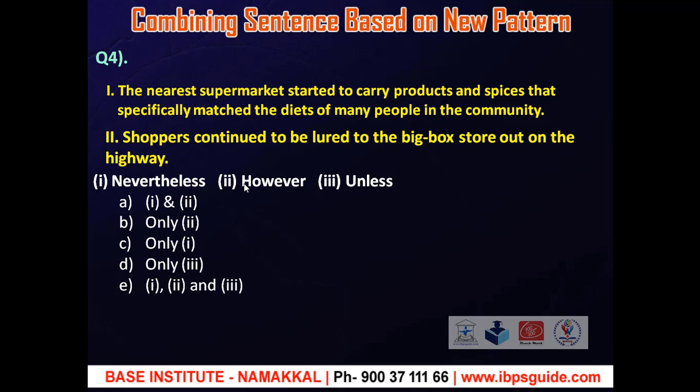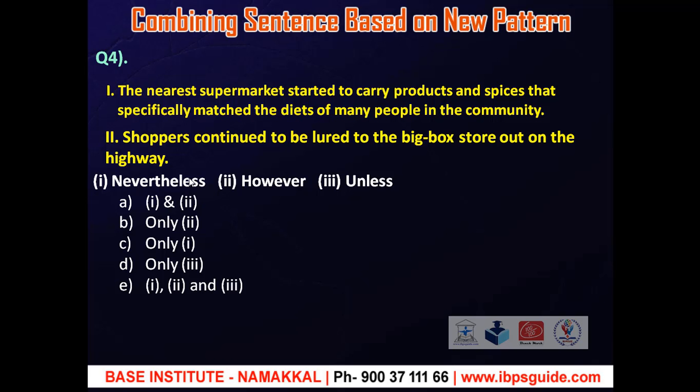Okay. Third word, unless. It is an alternative for if clause sentences with negative. Okay. Unless means except if or only if. It is used to introduce a case in which a statement being made is not true or valid. Okay. Considering these points, both nevertheless and however suit the sentence to conjoin.